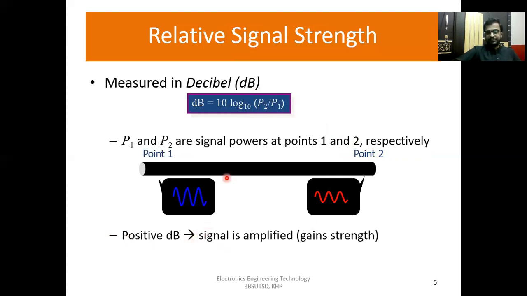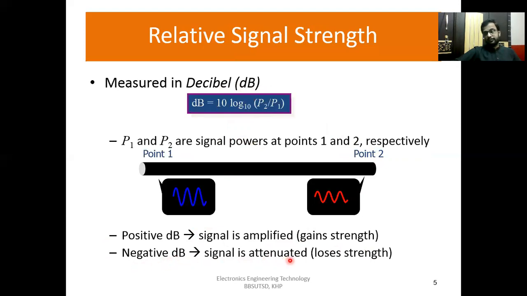If the answer of the given formula is positive dB, then the signal is amplified, meaning it gains strength. But if there is negative dB, it means the signal is attenuated. There is loss of strength.